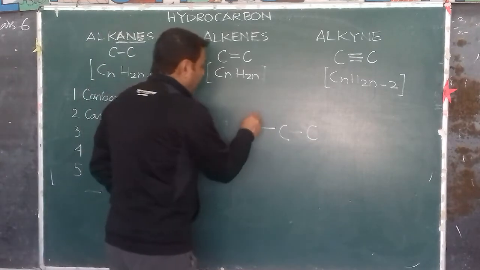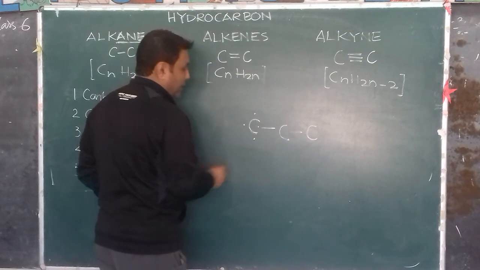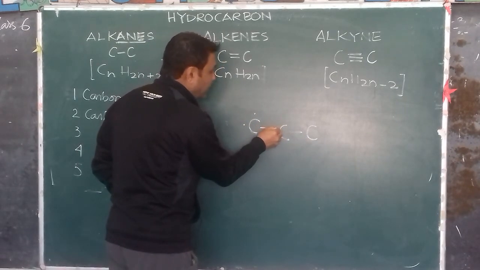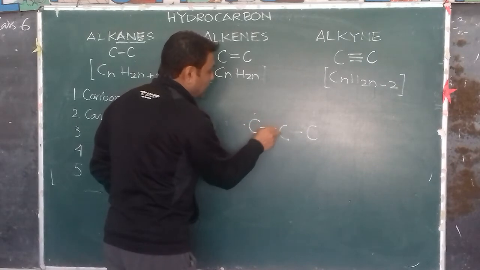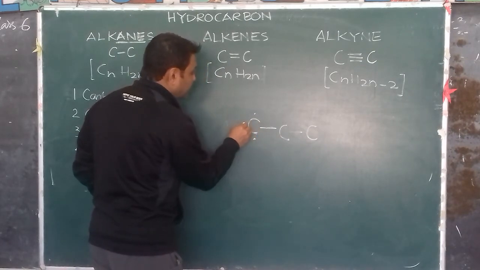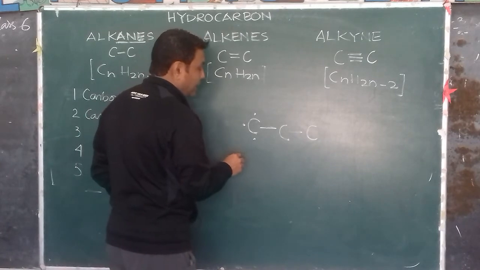Next. Over here in this carbon there are 4 electrons, and 1 electron forms a single bond with an electron of the next carbon. So how many valencies are still unused? 3.